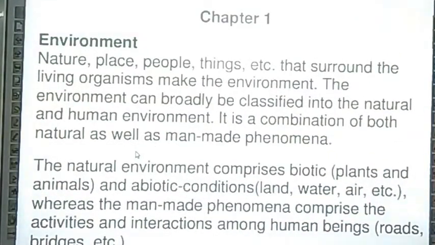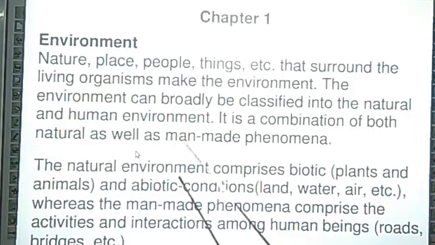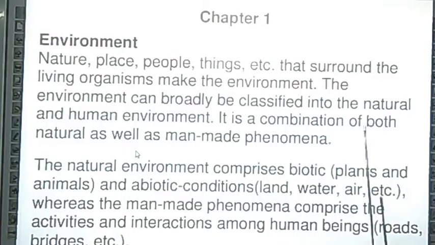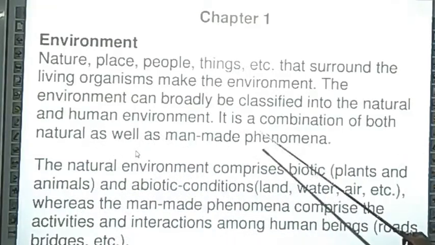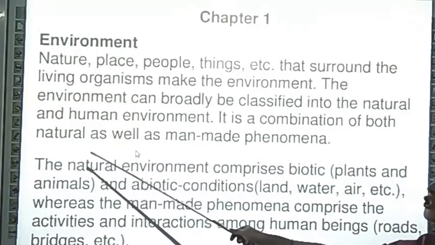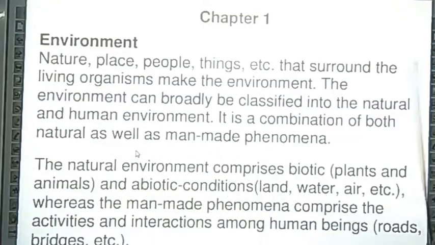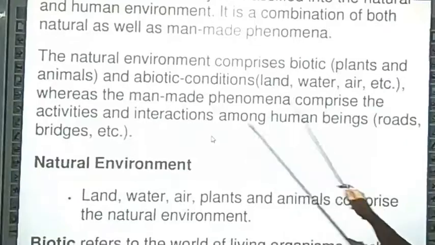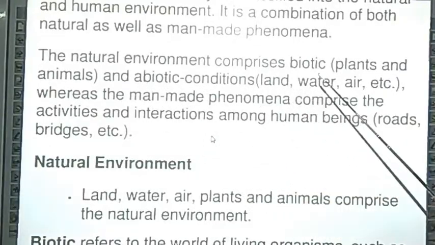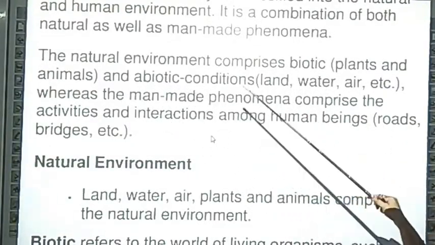We know the meaning of all the surroundings of the living organism called the environment, and we classify this environment in two categories. First, natural environment, and secondly, human environment. It is a combination of both natural as well as man-made phenomena. The natural environment comprises biotic and aquatic conditions.